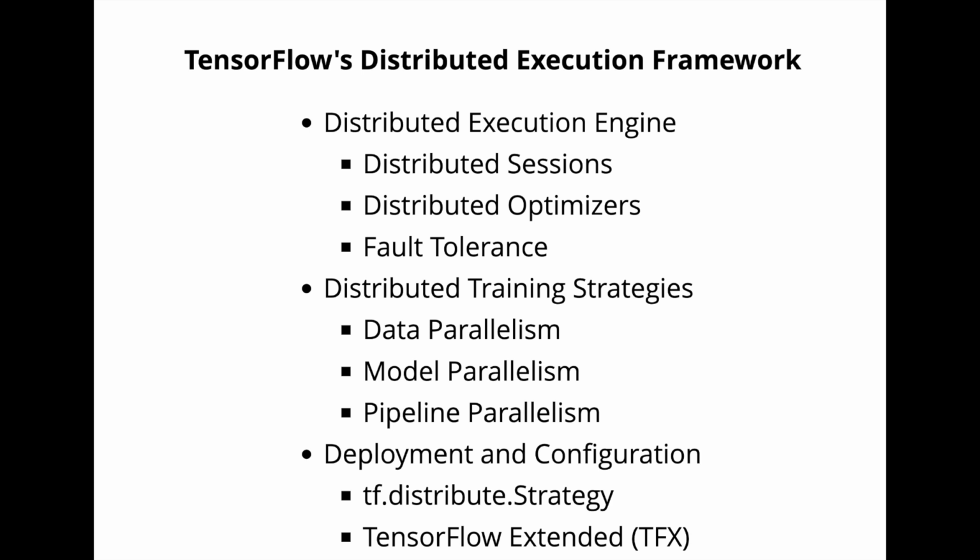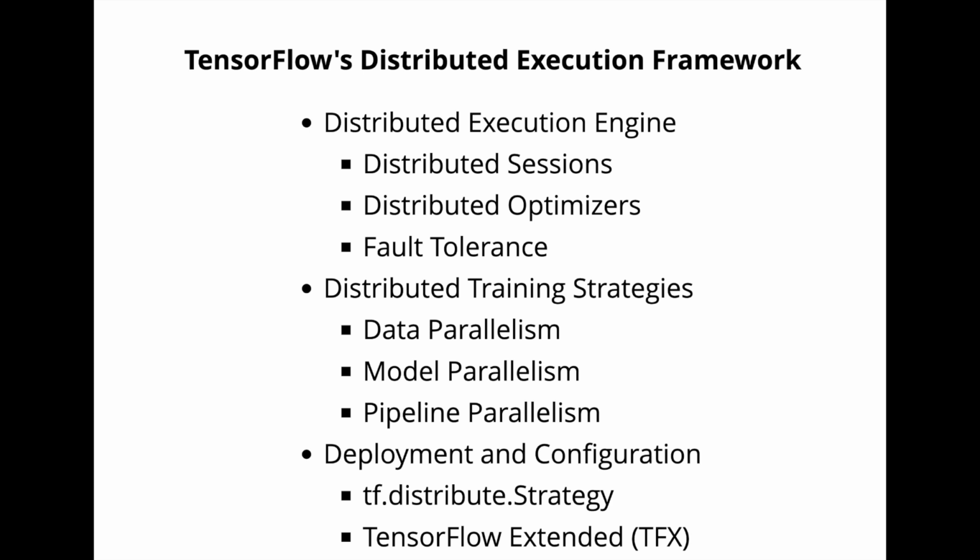Pipeline parallelism. Pipeline parallelism divides the computation graph into stages, with each stage running on a separate device or machine. Data flows through the pipeline and computations are overlapped to improve throughput. TensorFlow's tf.distribute.Strategy can be used to implement pipeline parallelism by partitioning the computation graph and coordinating the execution of stages across devices. The third one is deployment and configuration.